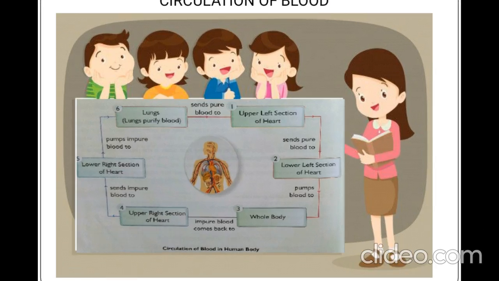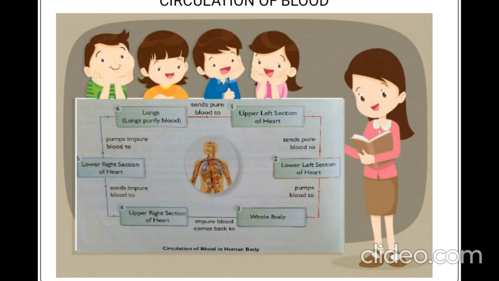So the upper left section of the heart pumps pure blood to all parts of the body. From all parts, the blood will get utilized.